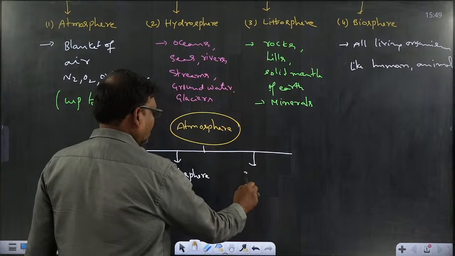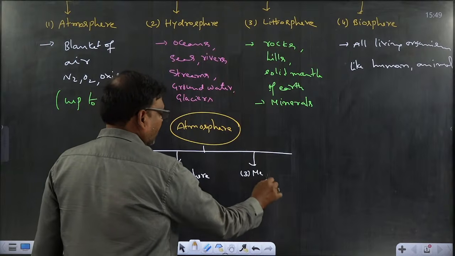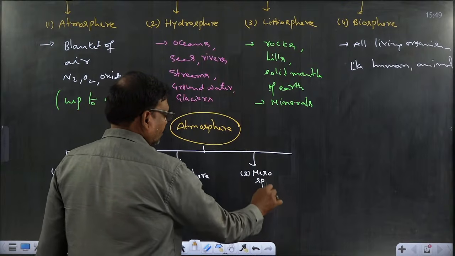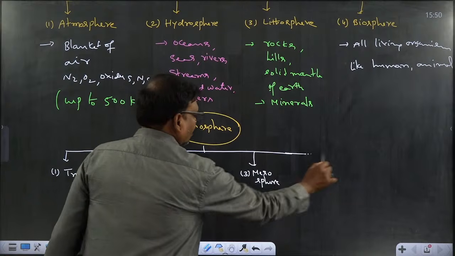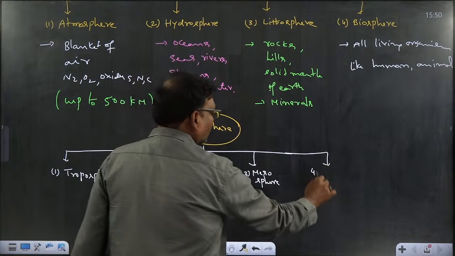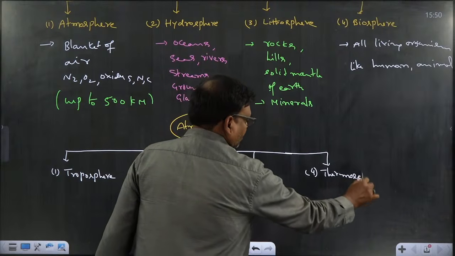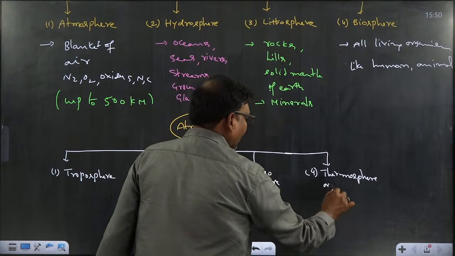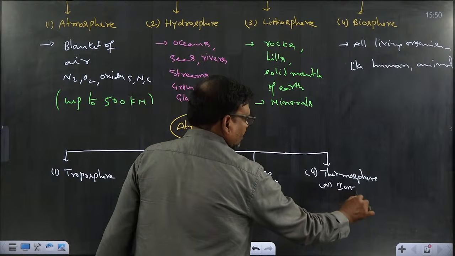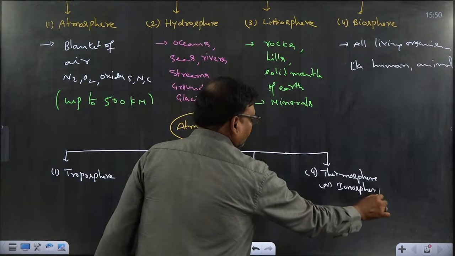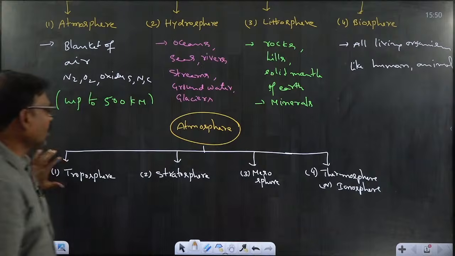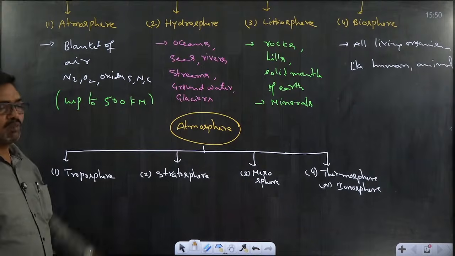Third one, mesosphere. And fourth one, thermosphere or ionosphere. So all these 4 categories are present in atmosphere.